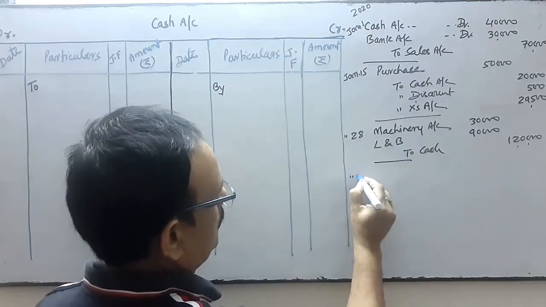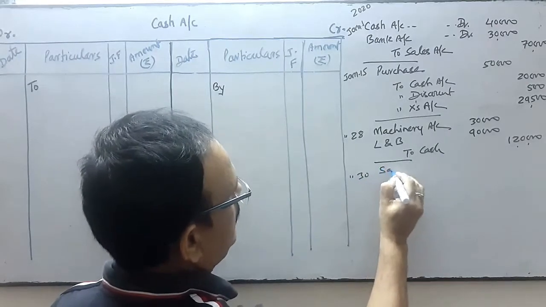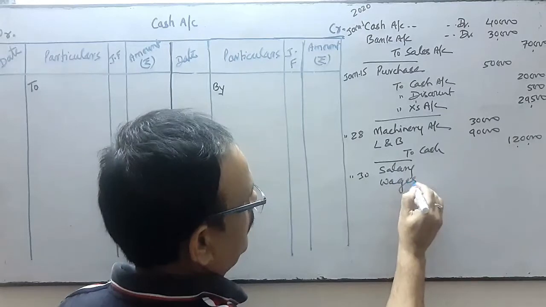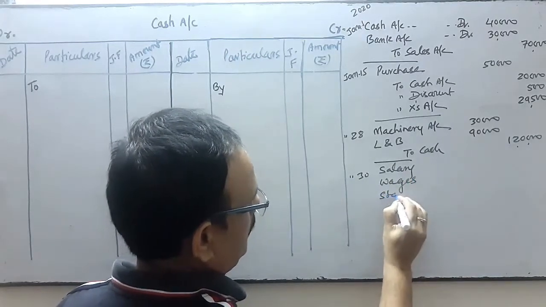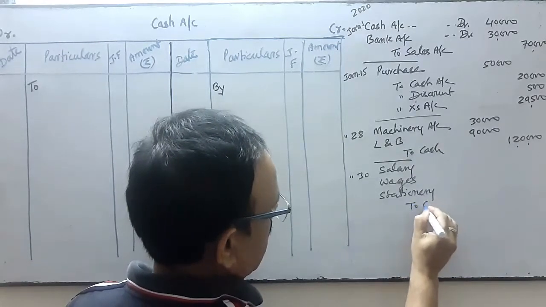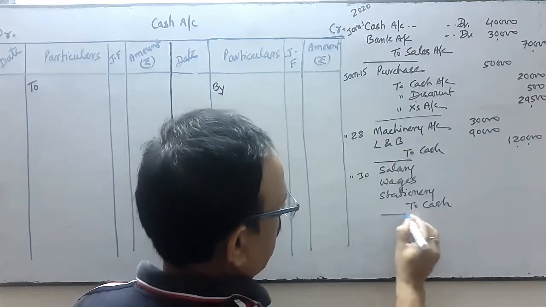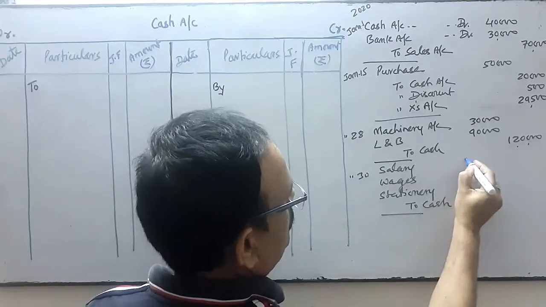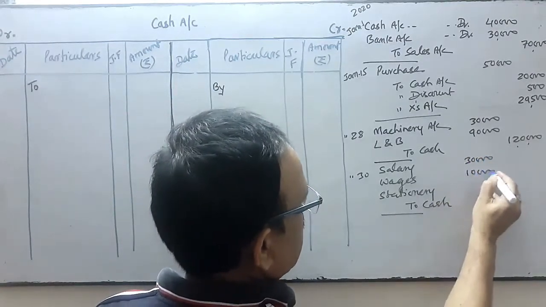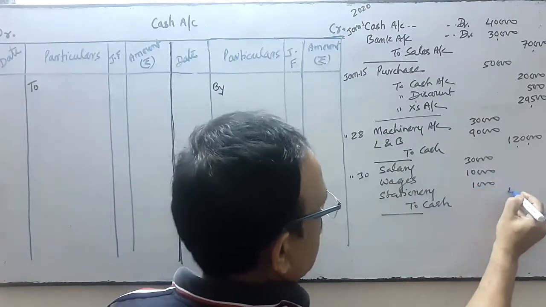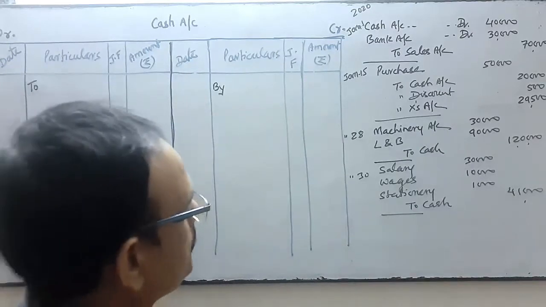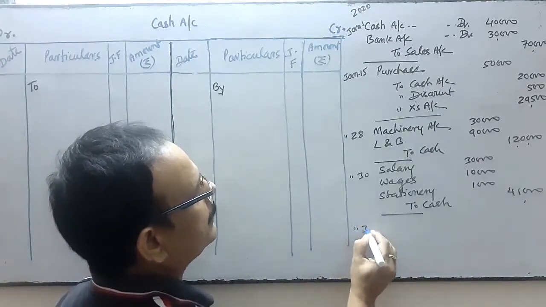Next, on January 30, salary account debit, wages account debit, stationery account debit, to cash account. Suppose salary is 30,000, wages is 10,000, stationery is 1,000, so it is 41,000.